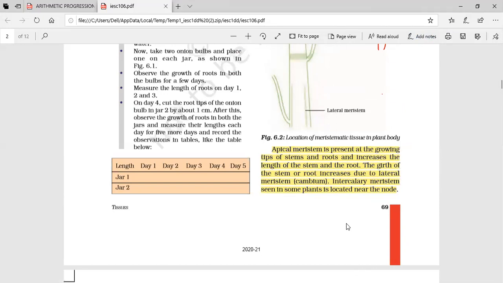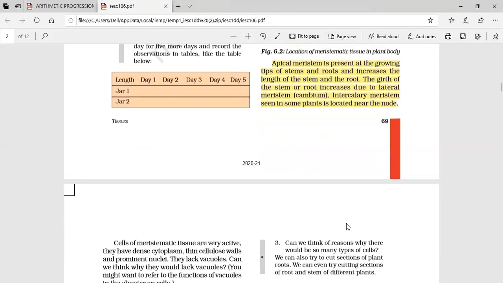What are meristematic tissues? Write the question beside there. It is an always-asked question. What are meristematic tissues? What is their function? Explain the 3 types of meristematic tissues. Explain the position and function of the 3 meristematic tissues. Most commonly asked question. 99% chances are there.